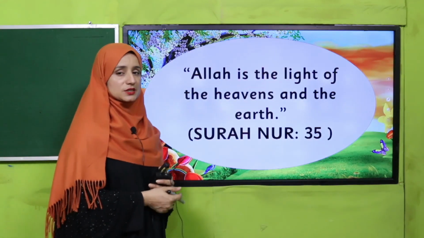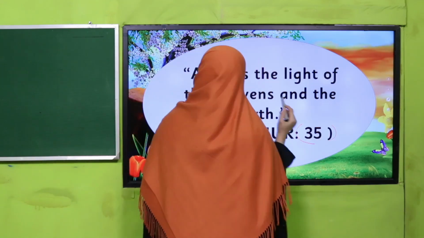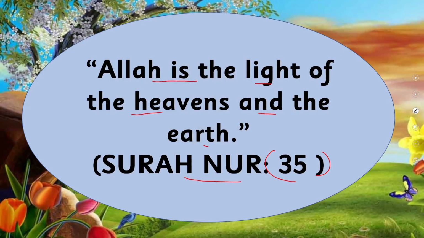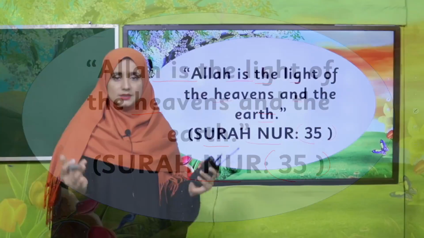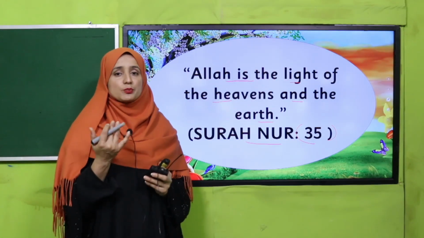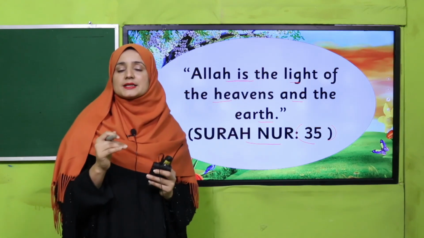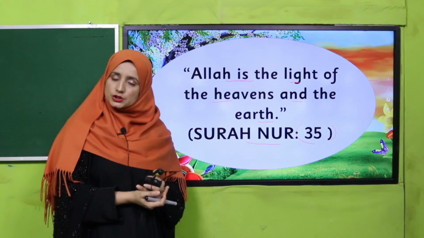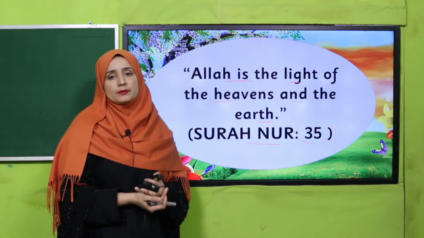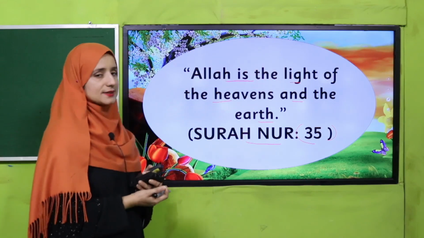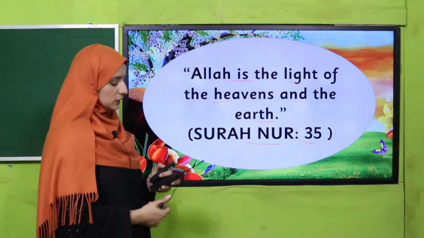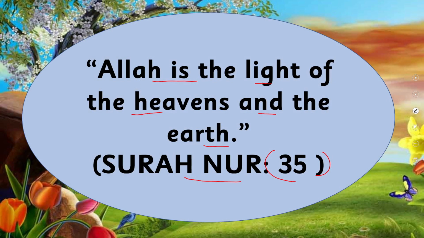Allah subhanahu wa ta'ala mentions in Al-Quran, Surah Nur, verse number 35, Allah is the light of the heavens and the earth. Subhanallah, my dear students, this is a beautiful comparison of Allah's light. It means the whole light that we are seeing in this world in the shape of stars, sun, moon, this whole light is compared to the Almighty Allah. It's due to the light of Allah Almighty that we are able to see different things in this world. So this is a beautiful comparison, my dear students.